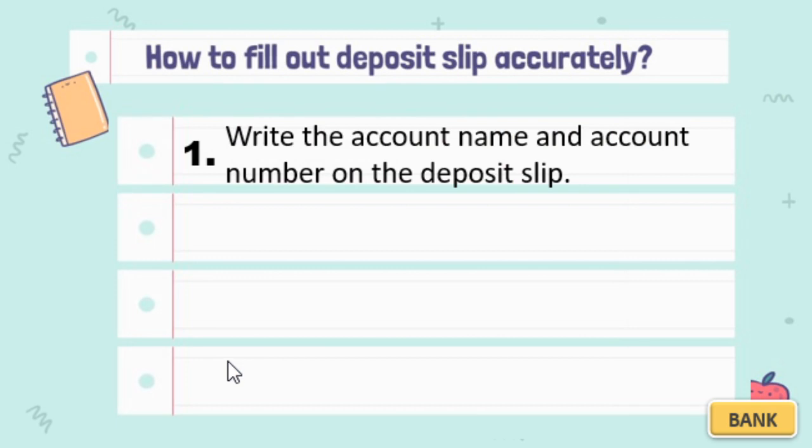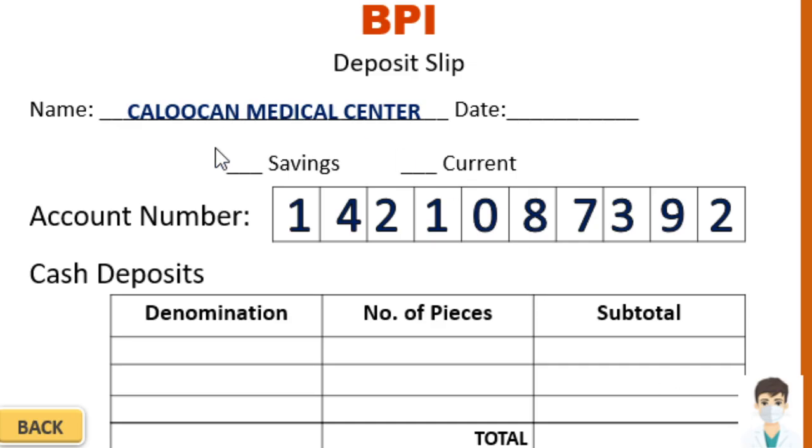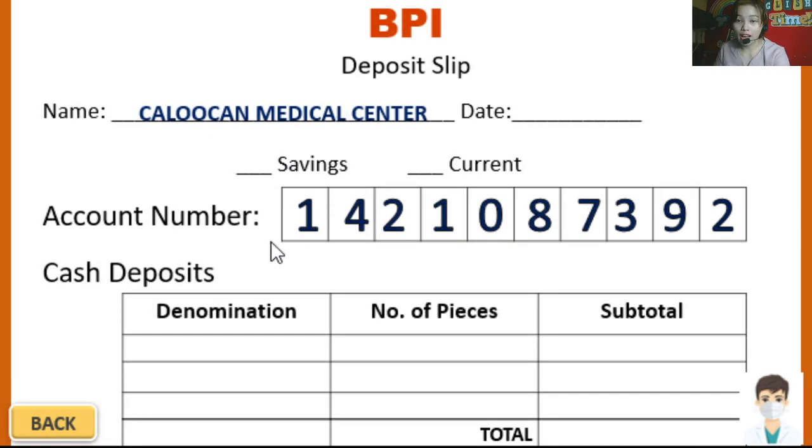Next one, number 2. You have to fill in the additional details. We are done with the account name and then we are done with the account number. Let's go on with the other details. You have here date. I will write here June 24, 2020, assuming that on that date I deposited the money.